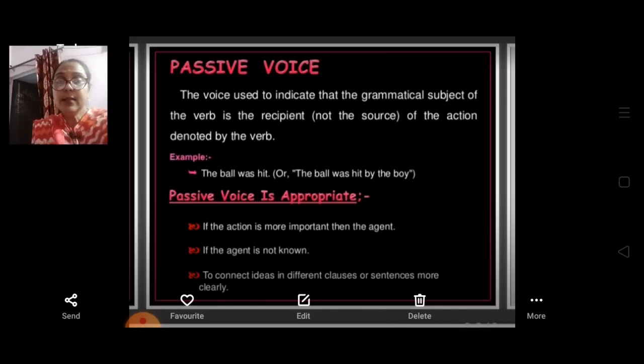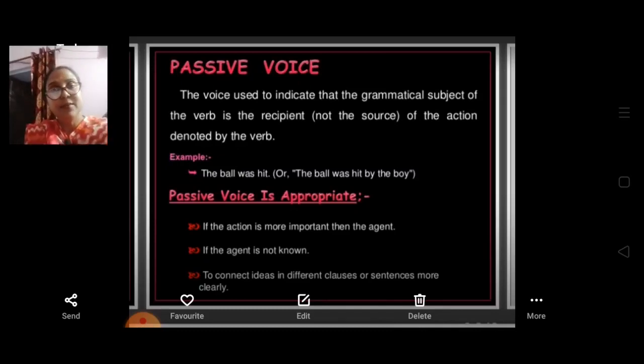Here you can very clearly see that the object of the verb in the active voice becomes the subject in the passive voice. Passive voice is appropriate if the action is more important than the agent, if the agent is not known, or to connect ideas in different clauses or sentences more clearly. So that time we are supposed to use passive voice.